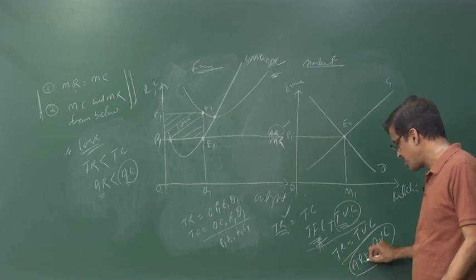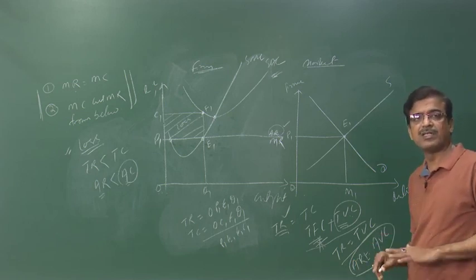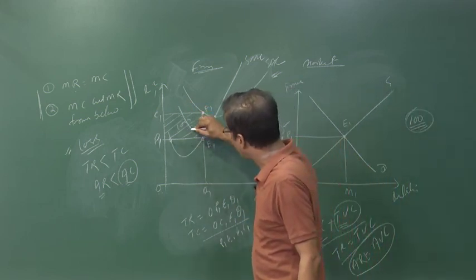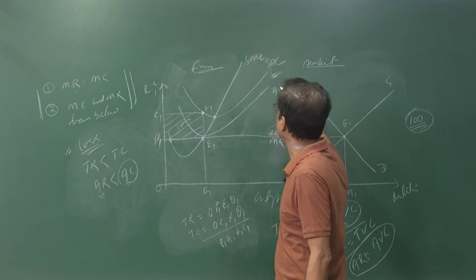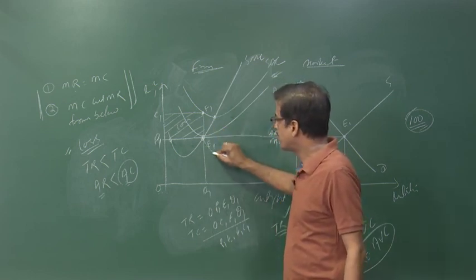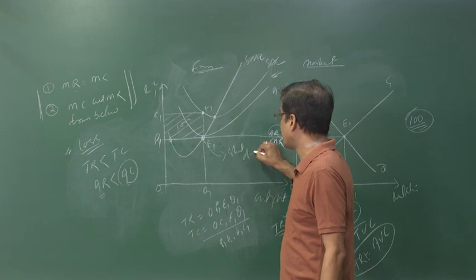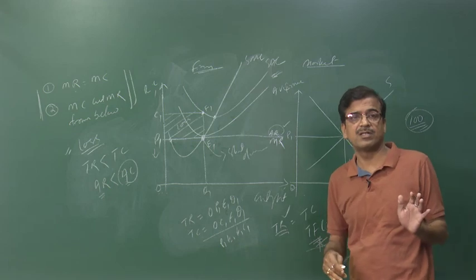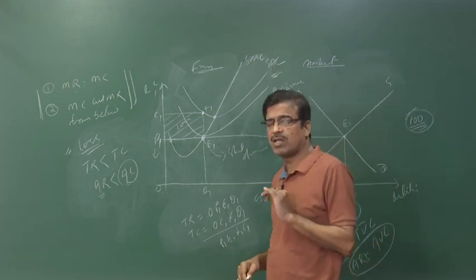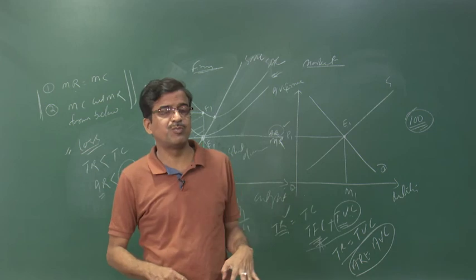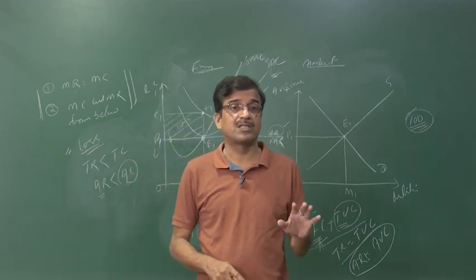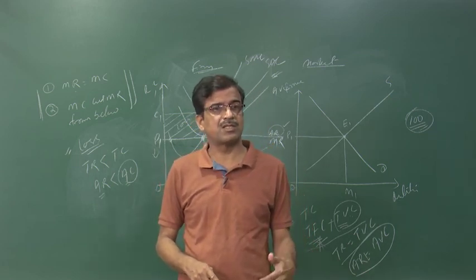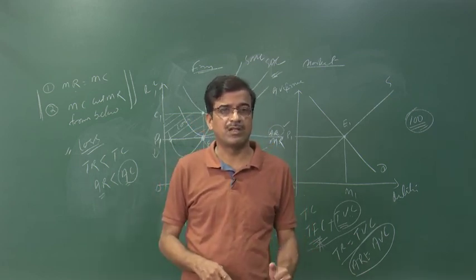If the price falls a little bit, he will shut down the business, and you can explain that here by drawing the average variable cost like this, average variable cost. This is the shutdown point, and if the price falls a little bit below, he may quit the industry. Okay. So, this is all about how the price and output are determined in perfect competition, that too in the short run. So, in the coming class we will start with price and output determination in perfect competition, that too in the long run. Thank you for today.